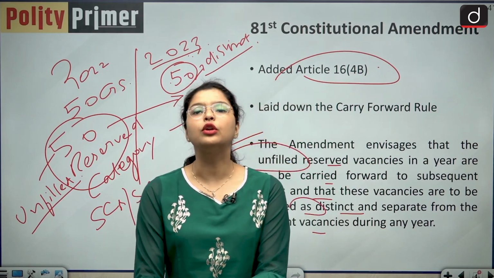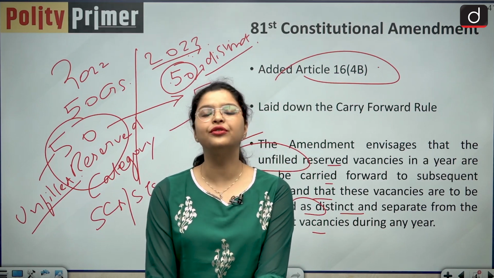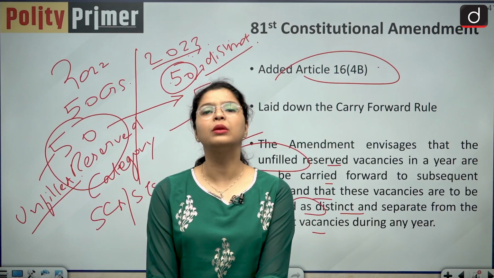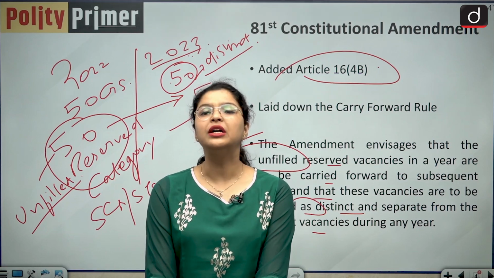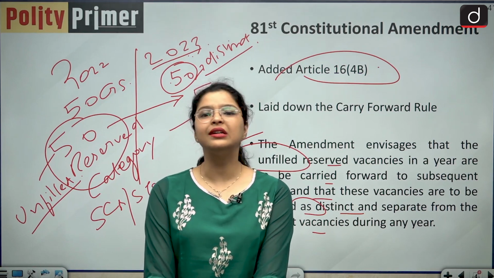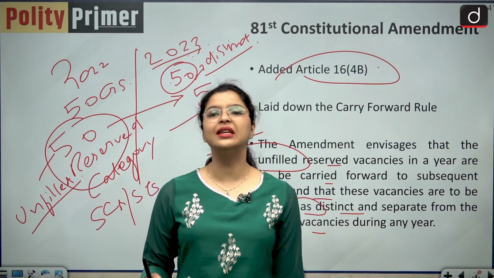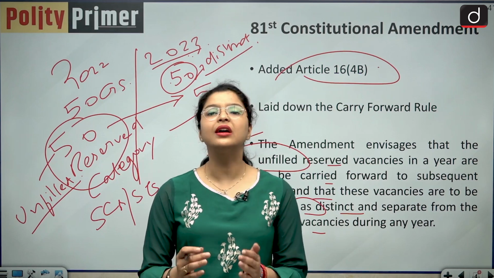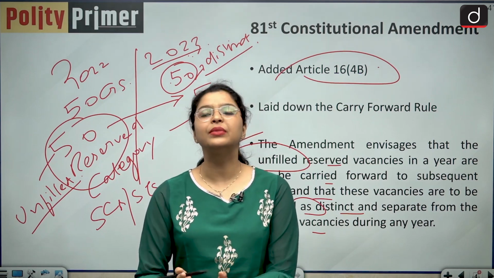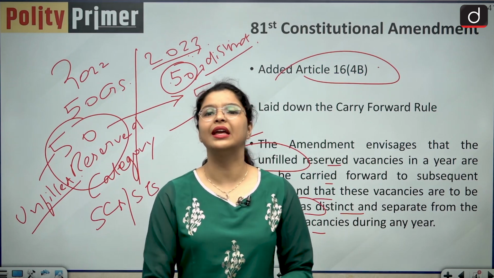And that is why you cannot say that it is a breach of the 50% ceiling that has been granted by the Honorable Supreme Court in the landmark judgment of the Indra Sawhney versus Union of India case. You cannot say that the 50% reservation ceiling has been breached, because they consider these carried forward vacancies as distinct and separate from the existing vacancies.